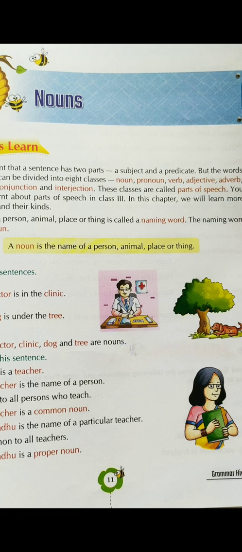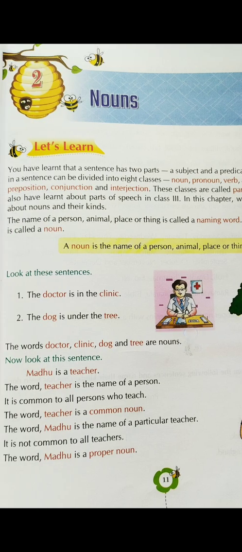These classes are called parts of speech. So these words that I talked about just now, the 8 classes, they are called what? They are called parts of speech. You also have learned about parts of speech in class 3. So the book is saying that you have already learned about it, that is, you have already learned about parts of speech in class 3.